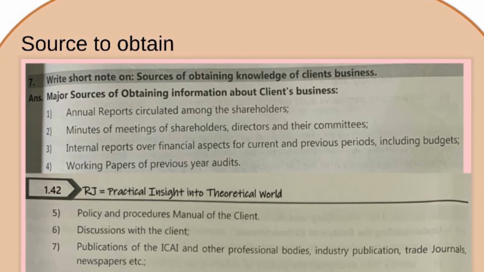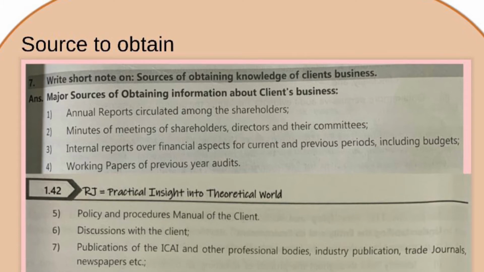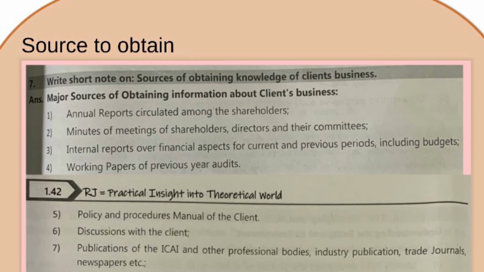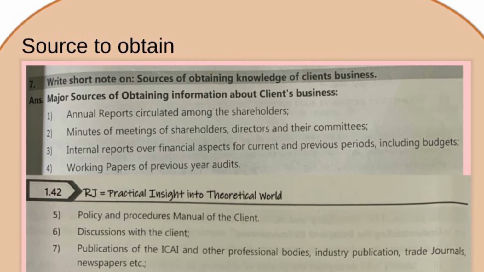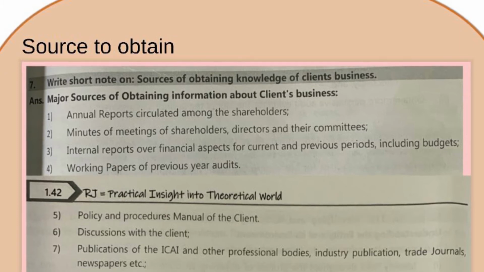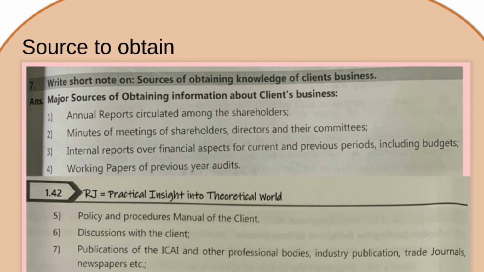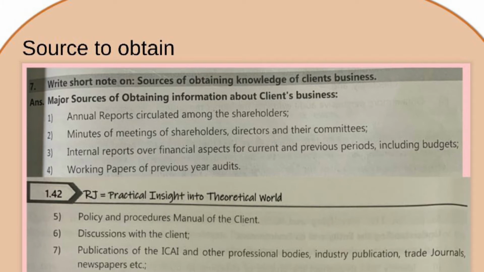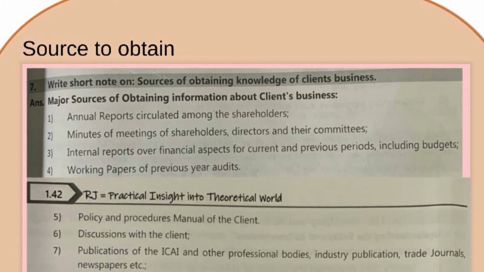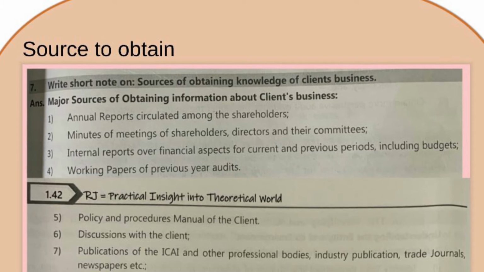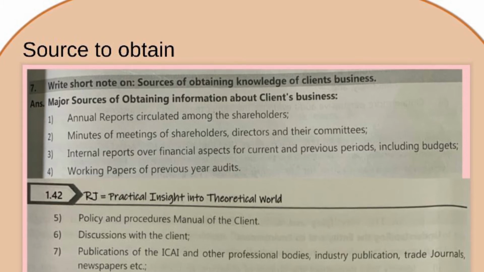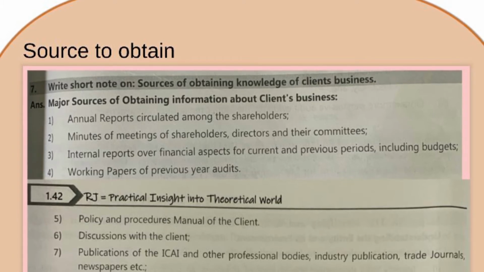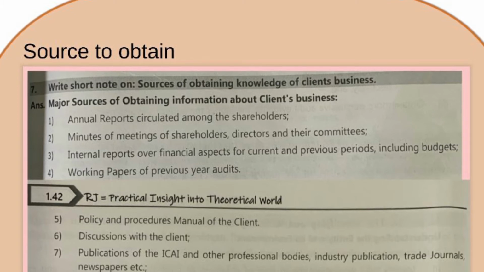So first is the annual report circulated among the shareholders. Next, minutes of the meeting of shareholders, directors and their committees like audit committee, etc. Next is internal report over financial aspect for current and previous period including budgets. There are some internal reports for financial aspects for current period and for previous period also available. It also includes budget.